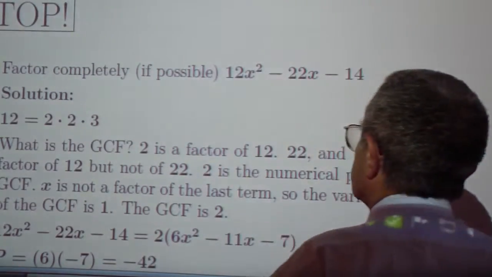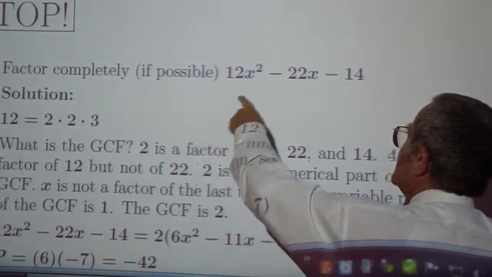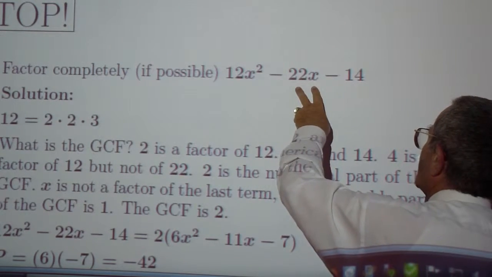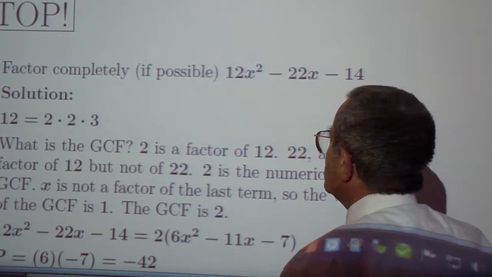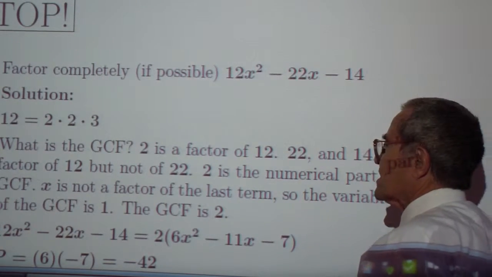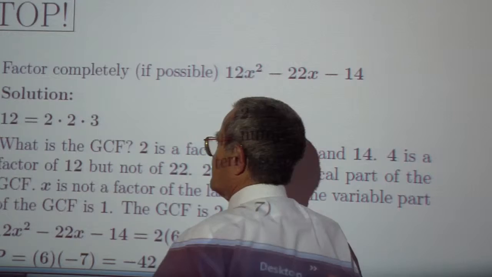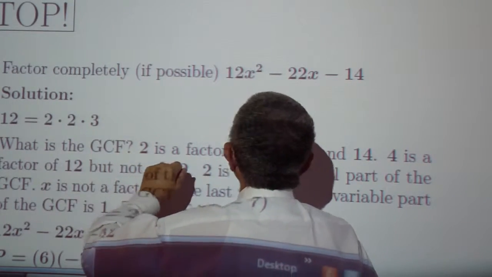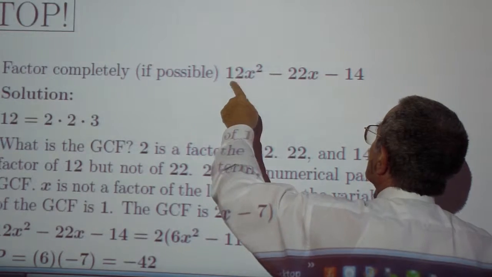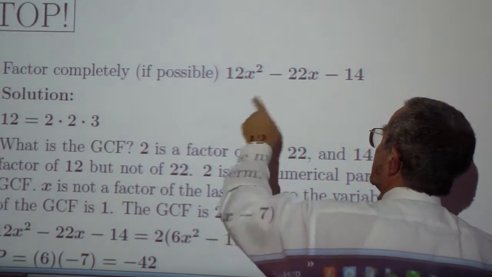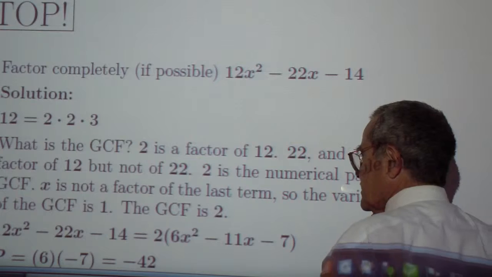Solution to exercises. Factor completely, if possible, 12x squared minus 22x minus 14. What do we have as possible candidates for greatest common factor? Only 2 and 3. 2 goes here and here. 2 is common. 3 goes here, not here. 3 is not common. X is not common.